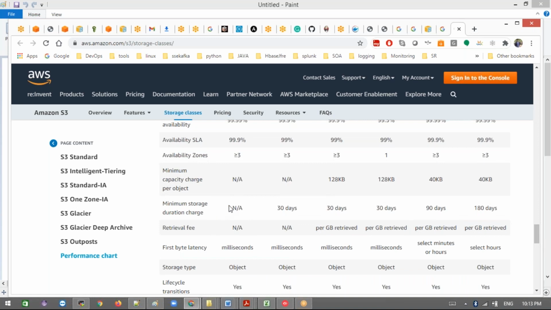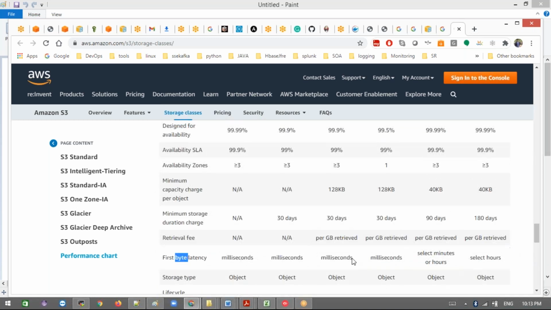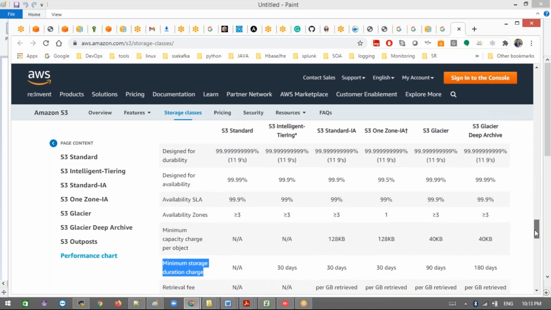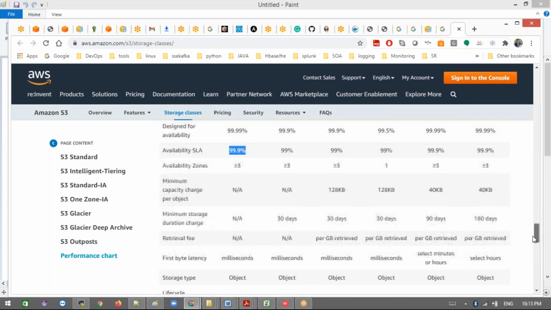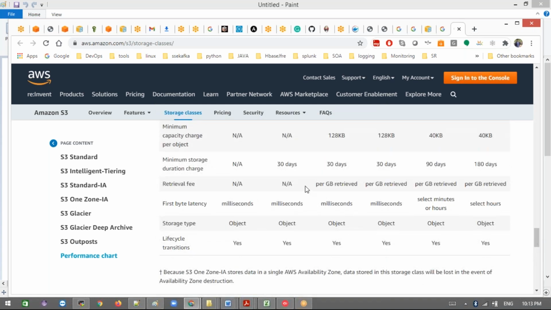Something like this. Minimum storage duration charges, the time frame, the percentage, availability and availability SLA, and the first byte latency, the time to get the first byte.